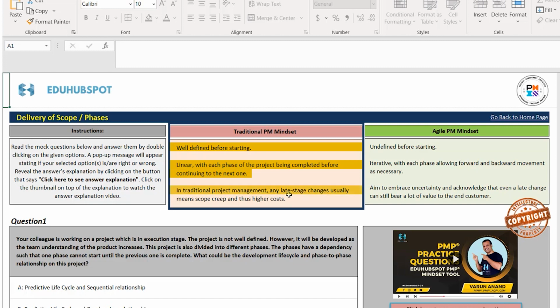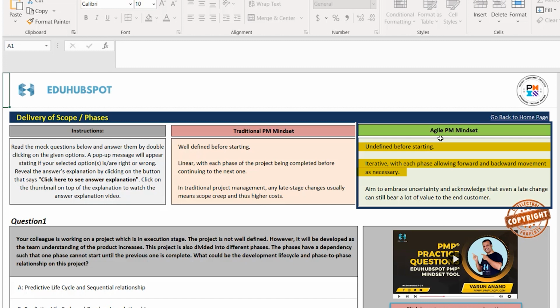In the traditional project management, any late stage changes usually mean scope creep and thus higher cost. Exactly. If you are making changes at the later stages of your project, it may cost you more and you don't want that. On the other side, agile aims to embrace the uncertainty and acknowledge that even a late change can still bear a lot of value to the end customer. So in agile side, people love changes, if you ask me. So if you want to add a new scope, then please pray that you are working on the agile project.